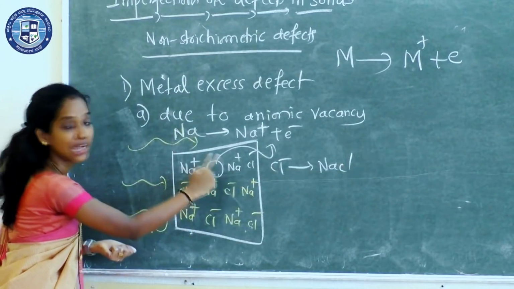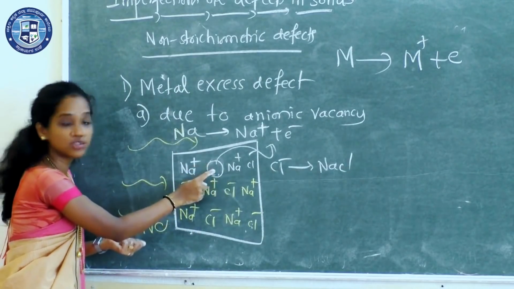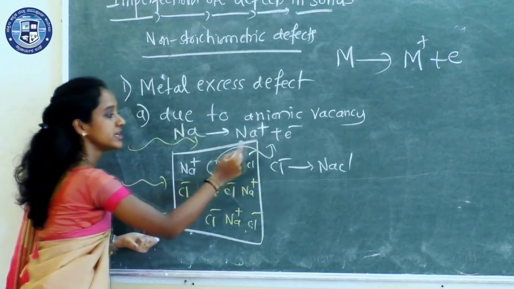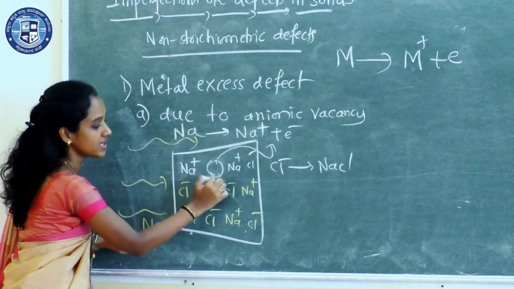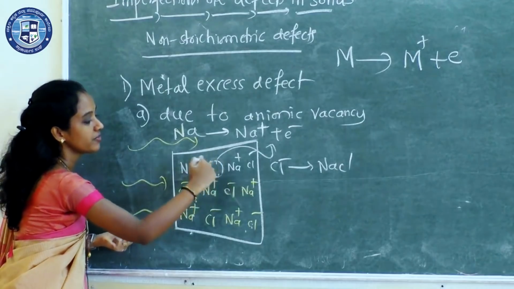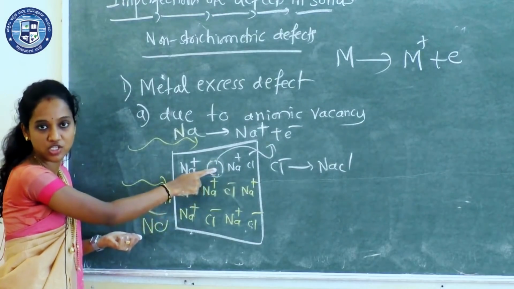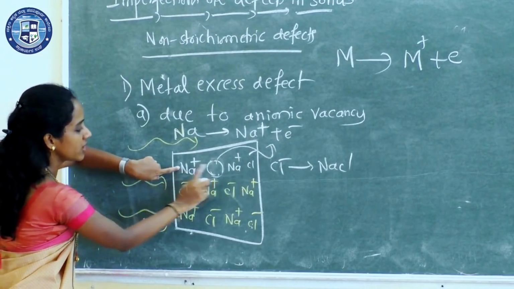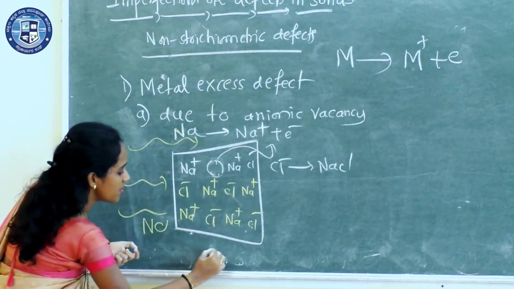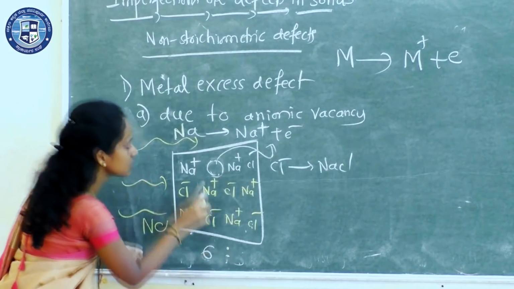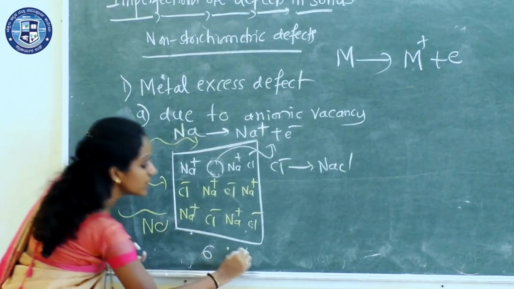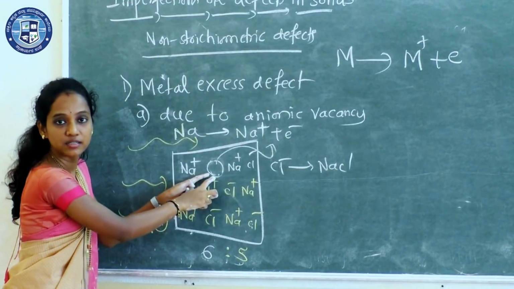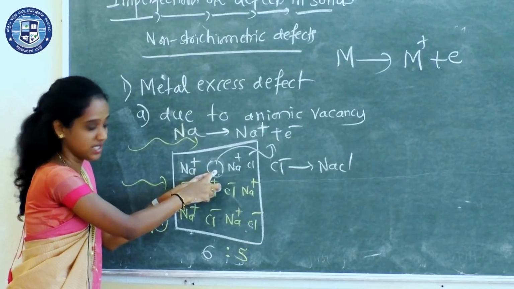By creating which type of vacancy? Anionic, because at that position Cl minus was there, but now the chloride ion diffuses to the surface, creating an anionic vacancy at the normal position. Now you may check the number of cations and anions here. Sodium ions: 1, 2, 3, 4, 5, 6. What about the chloride? 1, 2, 3, 4, 5. Only 5. So in the crystal, metals are in excess by creating an anionic vacancy.